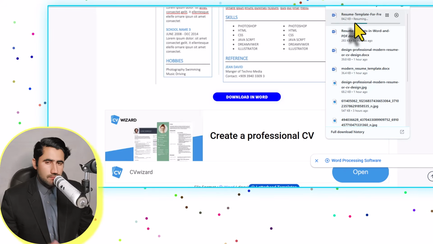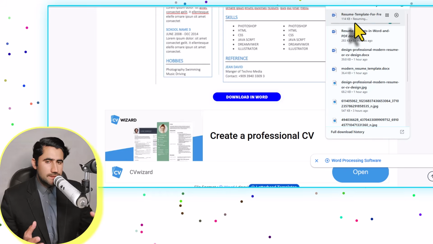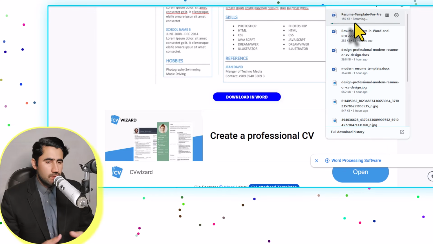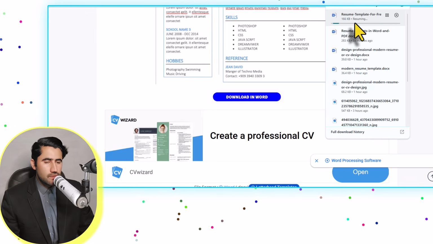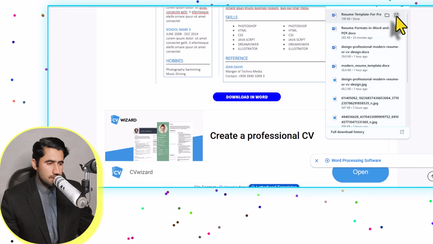You can make whatever changes you want on it. You can create multiple CVs, save them in Google Drive, and then share them with other clients who need this service. So let me just click on open.